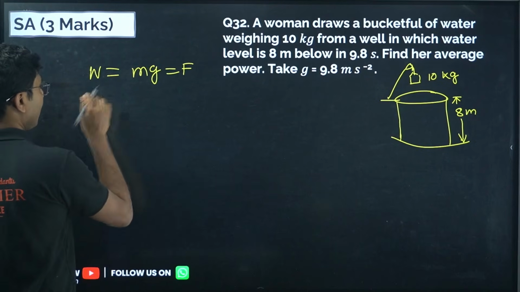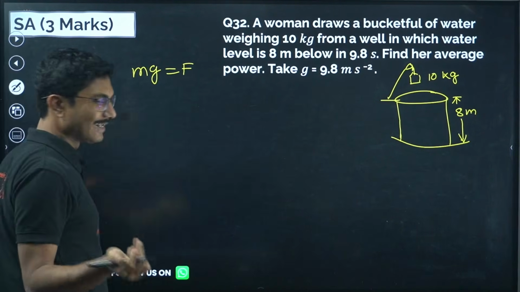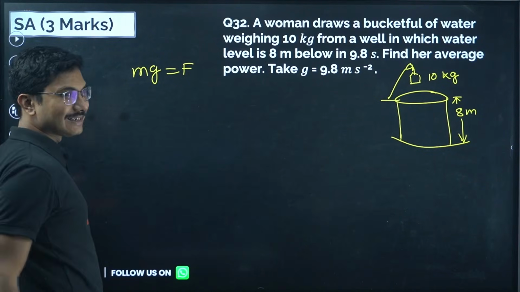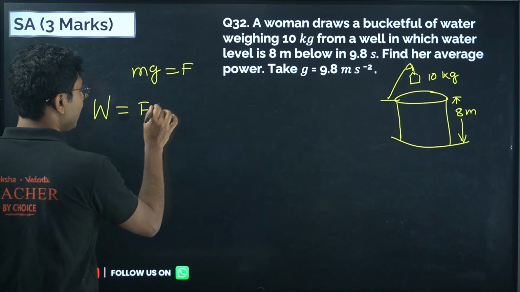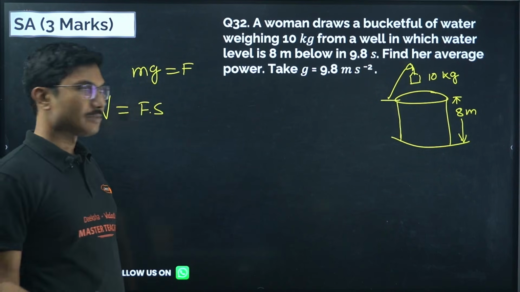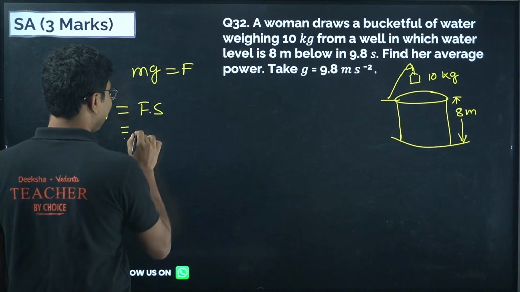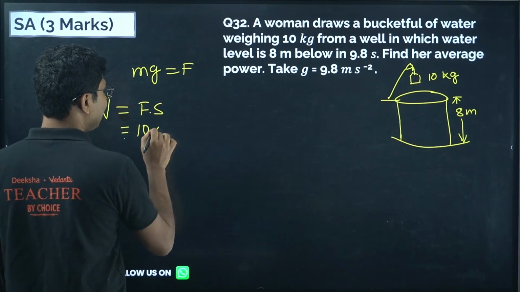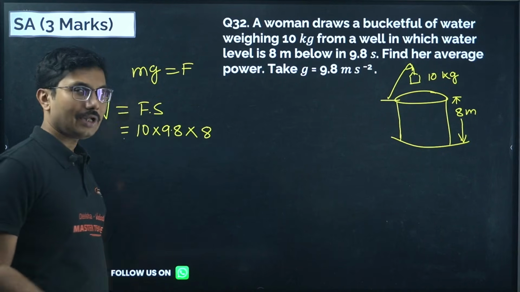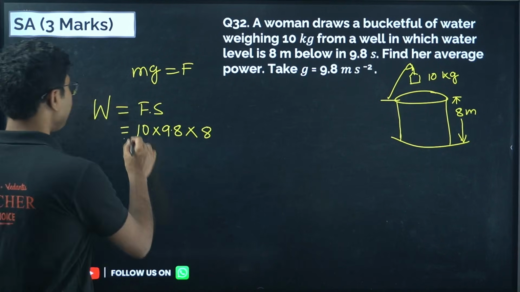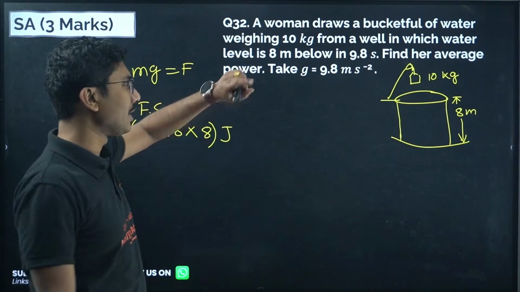Let's not write this as W, because work done is written as W. So force is basically mg. So what is work done? Work done is given by force into displacement. Here m is 10, g is 9.8, and displacement is 8 meter. So this is the work done by the woman, not by you, done by the woman.